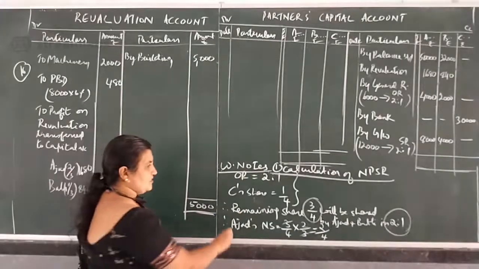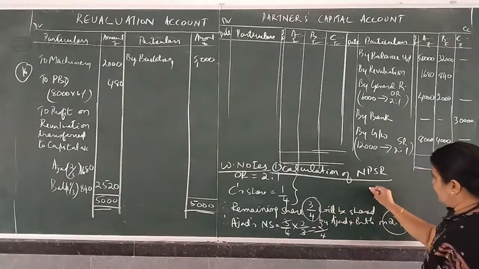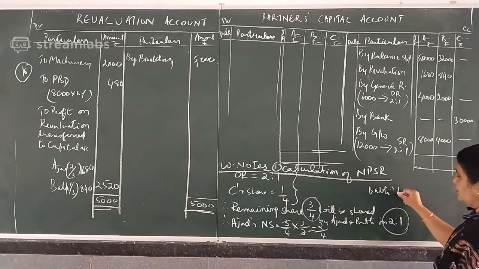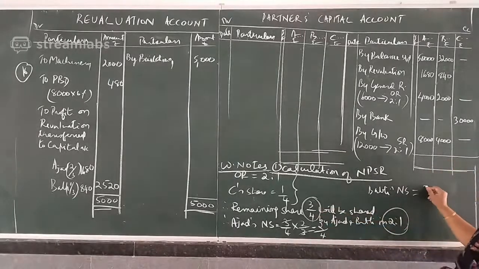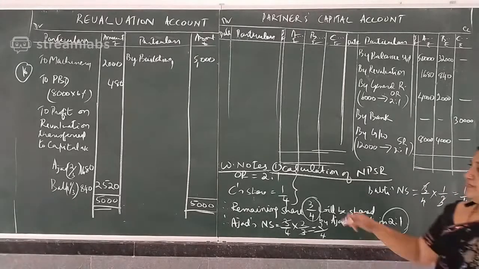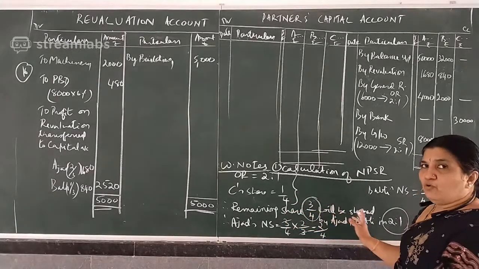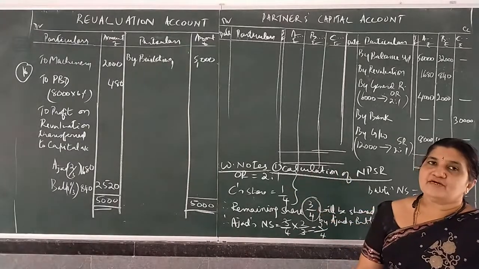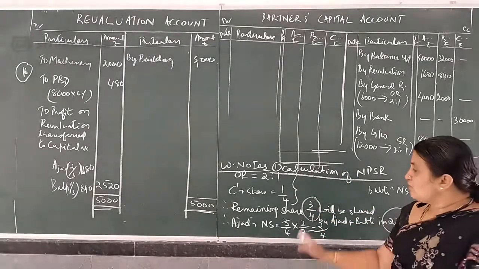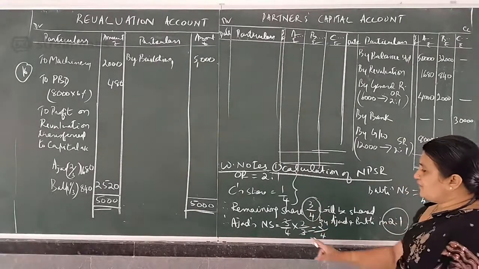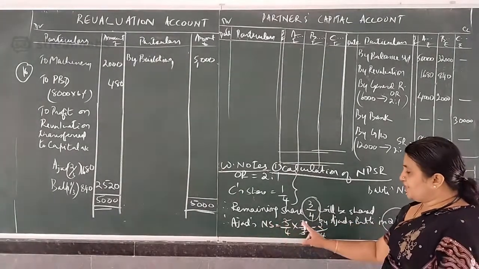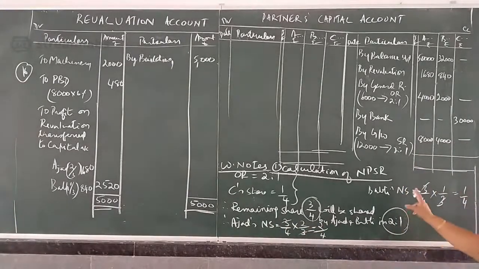Correct? Next, Bubbly. Bubbly's new share is 3 by 4 into 1 by 3, so that is 1 by 4. The share of the new partner is 1 by 4. The remaining share, the old partners are going to share in the old ratio when no information is given. So 3 by 4 distributed in 2:1: Azad's new share is 3 by 4 into 2 by 3, that is 2 by 4. Bubbly's new share is 3 by 4 into 1 by 3, that is 1 by 4.